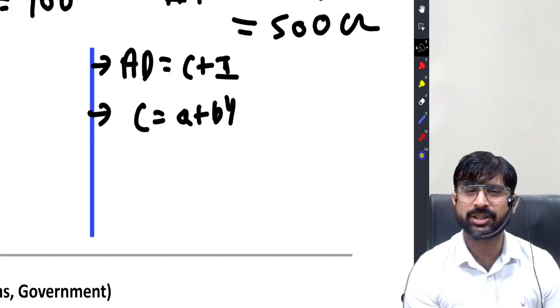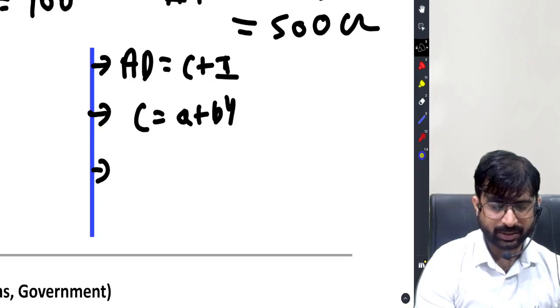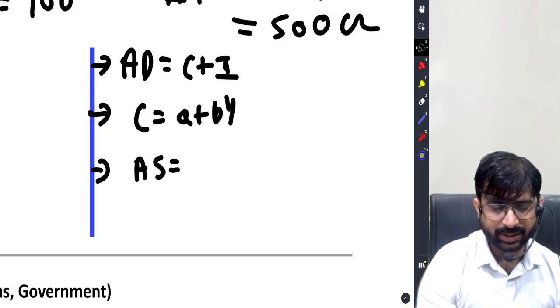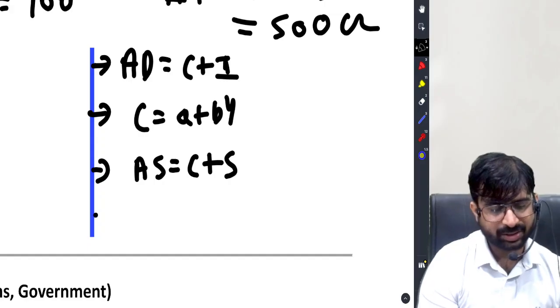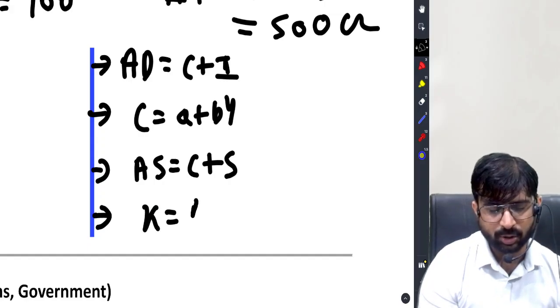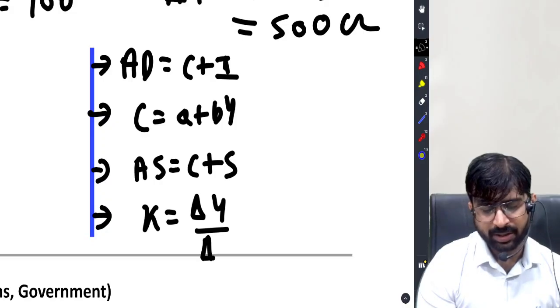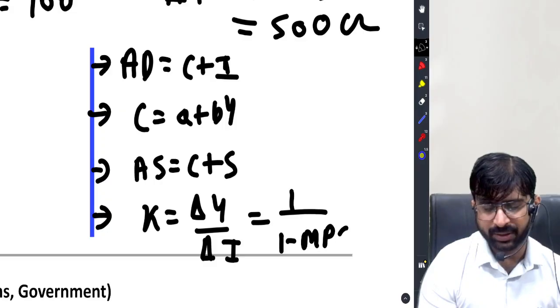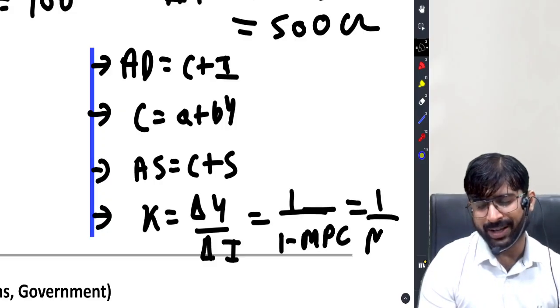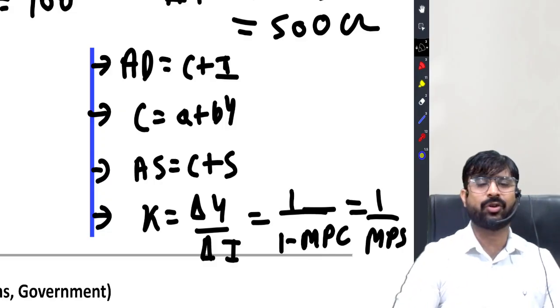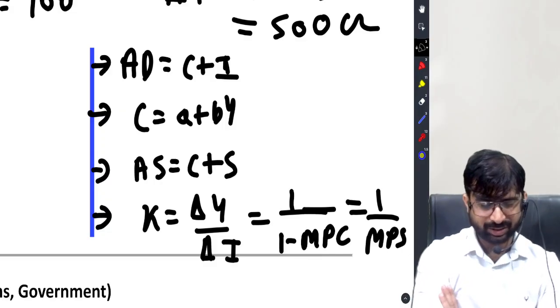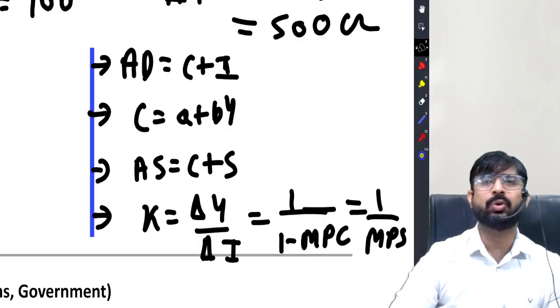This is consumption expenditure. Aggregate supply is consumption plus savings. Fourth thing is K equal to change in income by change in investment, that is equal to 1 by 1 minus MPC, that is equal to 1 by MPS. If we have all of these at our disposal, we are good to go.